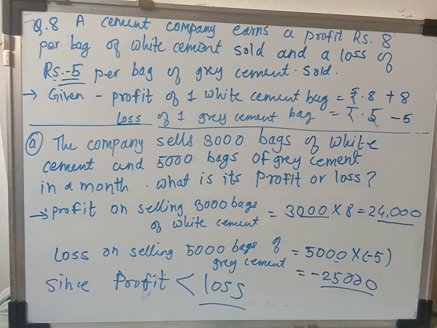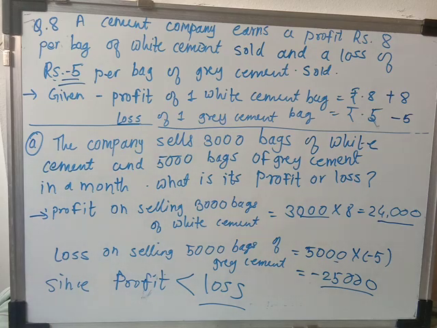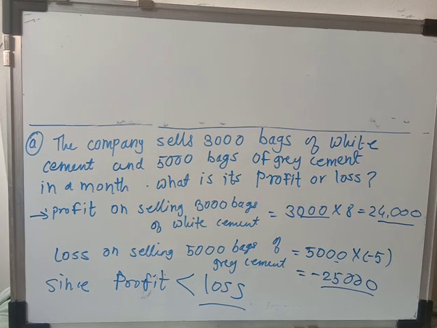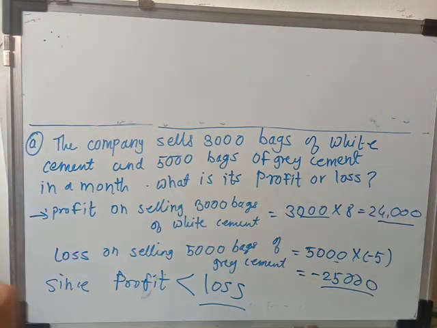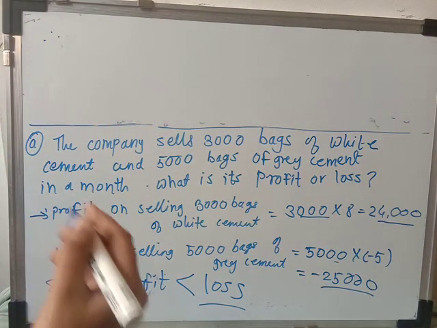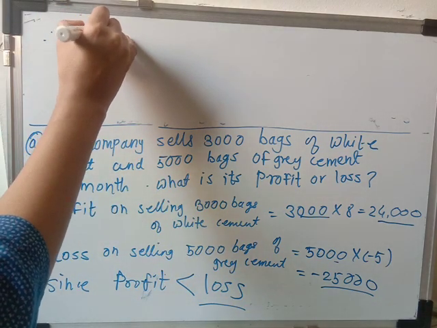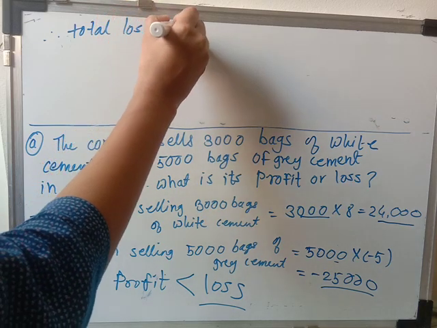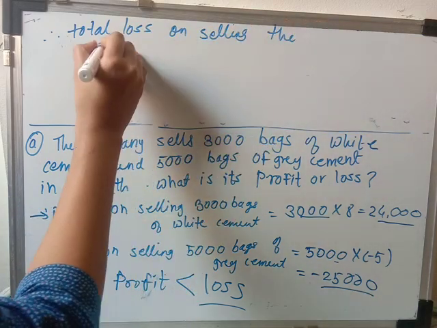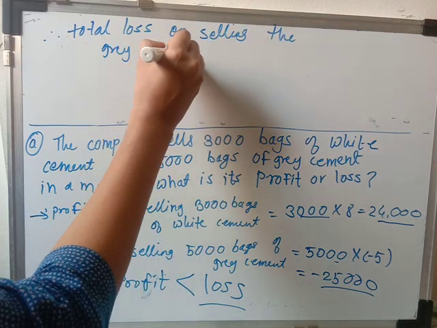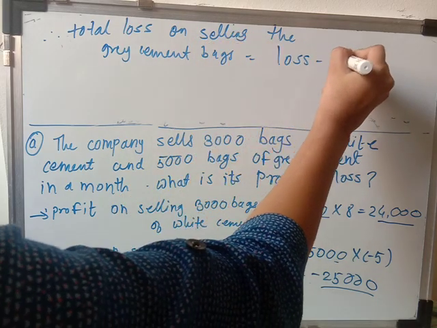Okay, so here students, there is no space, so I am going to rub this question. Now we have to find out the difference between this profit and loss. अगर loss होता भी है तो वो कितने का हुआ, that we have to find out. So total loss, therefore total loss on selling the gray cement bags is equal to loss minus profit.